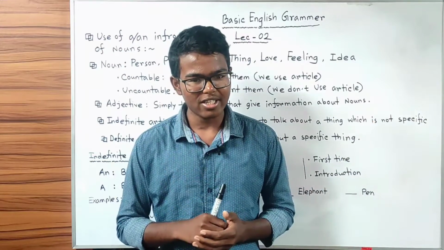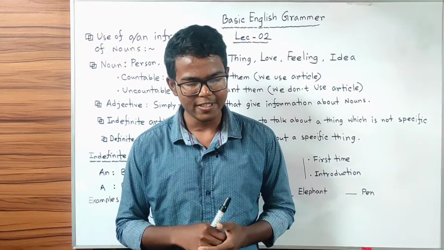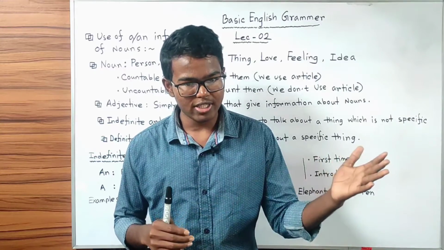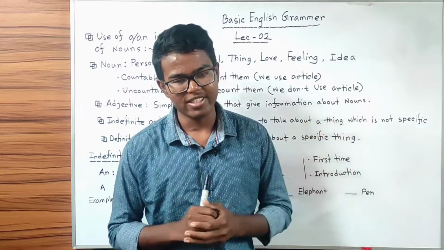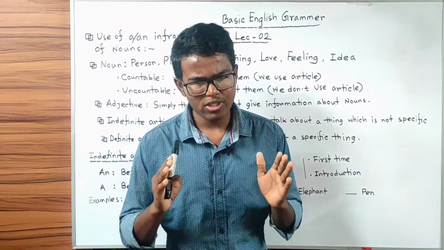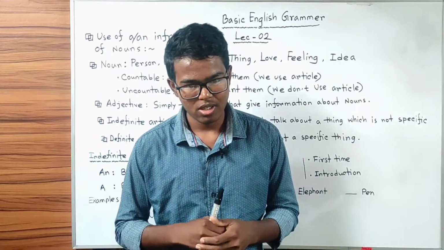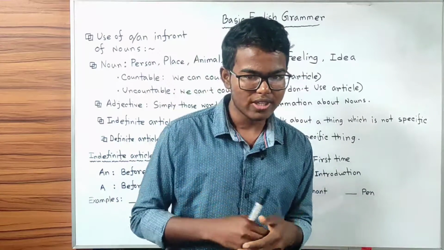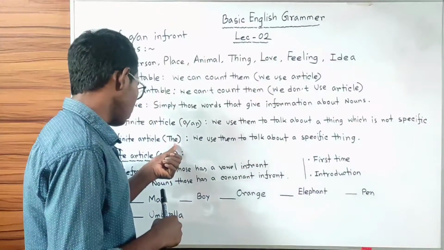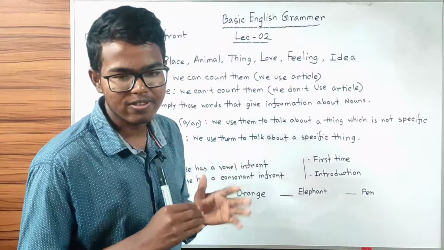You must not think of any other dog than my pet dog after hearing it. You must run to the street to save the dog from any kind of accident. It was certain that I was talking about my pet dog. That's why we use the definite article the when we talk about a specific thing.